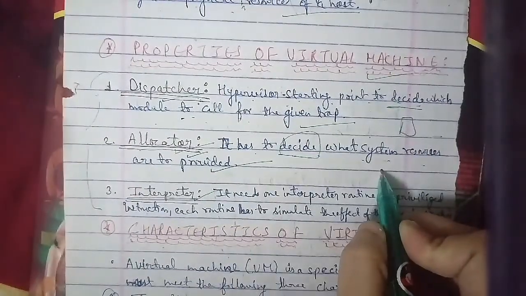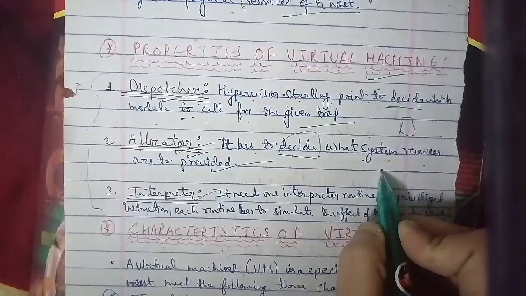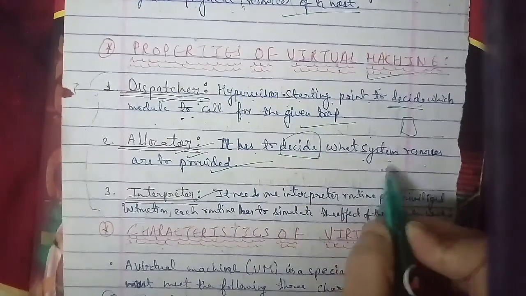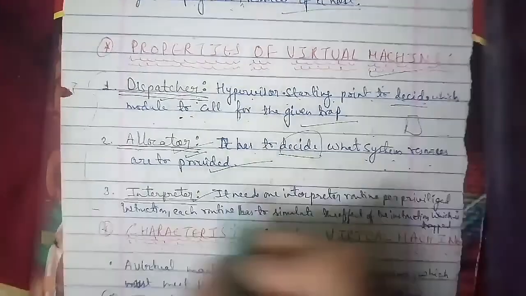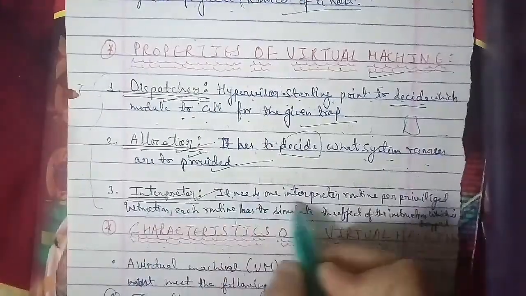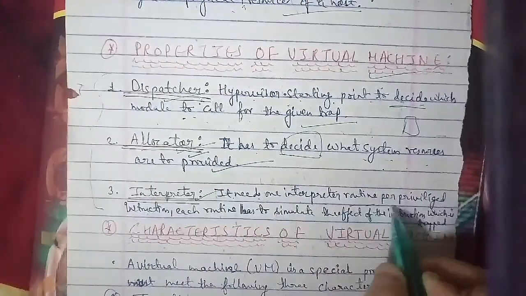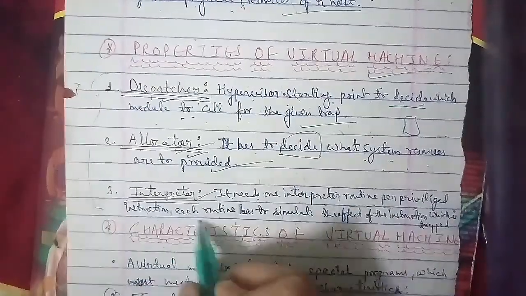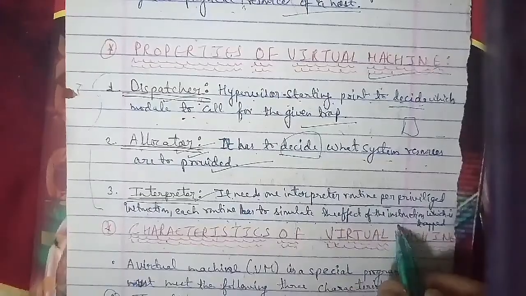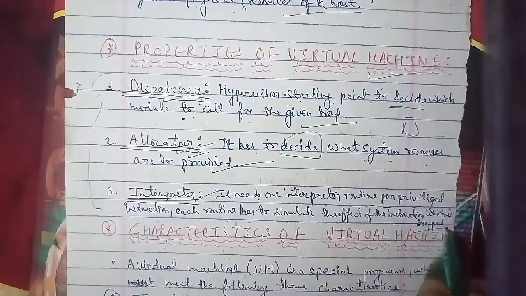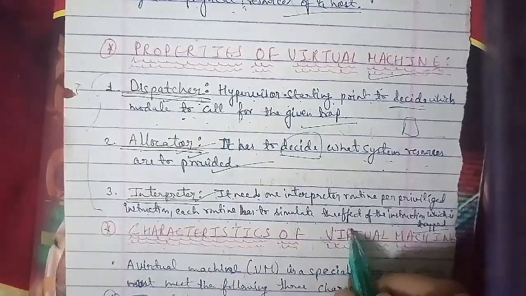Interpreter needs an interpreter routine and a privileged instruction. Each routine has to simulate the effect of the instruction which is trapped. So basically, if any instruction is trapped and affected by that trap, the routine handles it for simulation, with the privileged routine for interpretation.